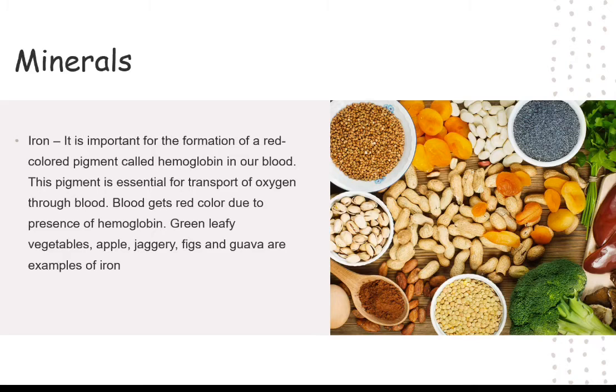Let's talk about iron. Iron is important for the formation of a red colored pigment called hemoglobin in our blood. This pigment is essential for the transport of oxygen through the blood. Sometimes we wonder why blood is red in color. It is red due to the presence of hemoglobin. Green leafy vegetables, apple, jaggery, figs, and guava are some examples of iron sources.